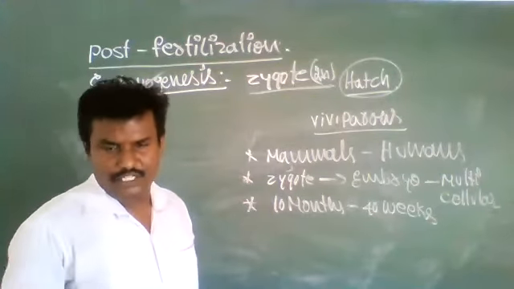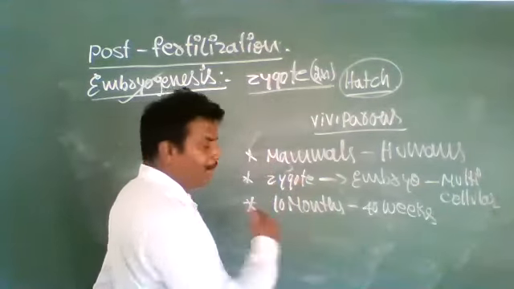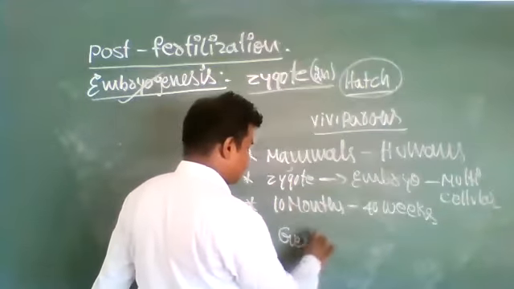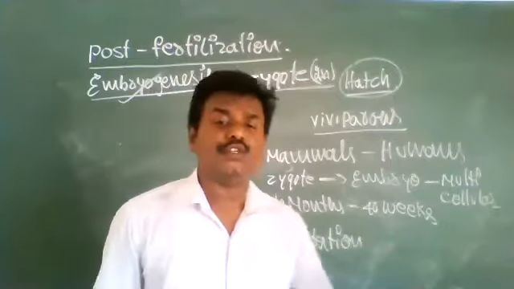The zygote is converted into an embryo, gradually converted into a baby. The period between fertilization and delivery is called the gestation period.